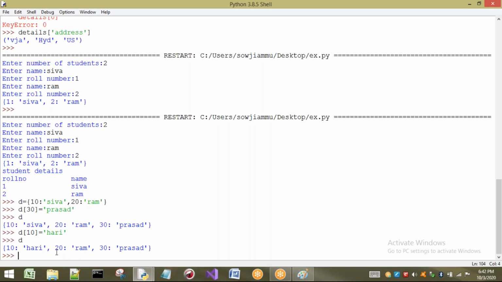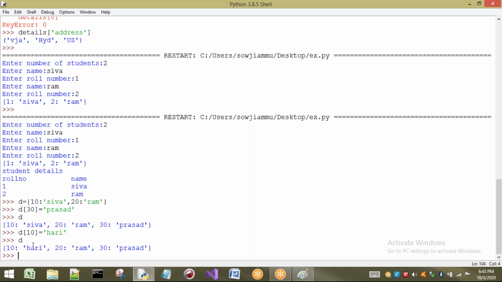By seeing this concept, we can understand one point that I have not discussed, that I have missed. Dictionaries are mutable. That means once you create a dictionary, I can change the values of that dictionary, but not keys. If you are changing at least one thing, that concept is called mutable.